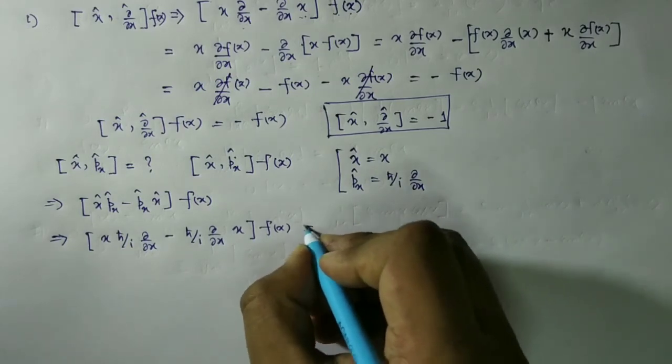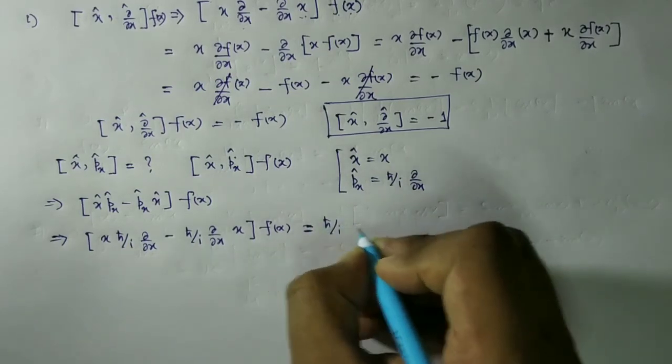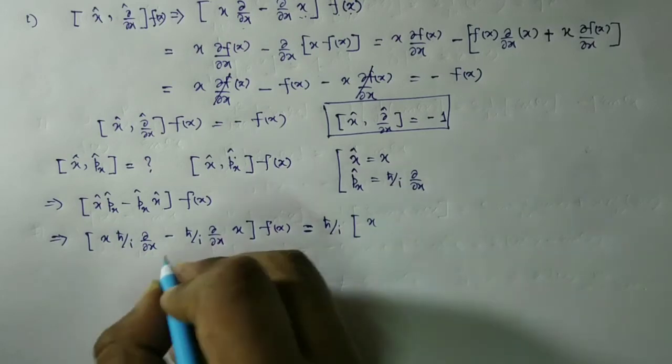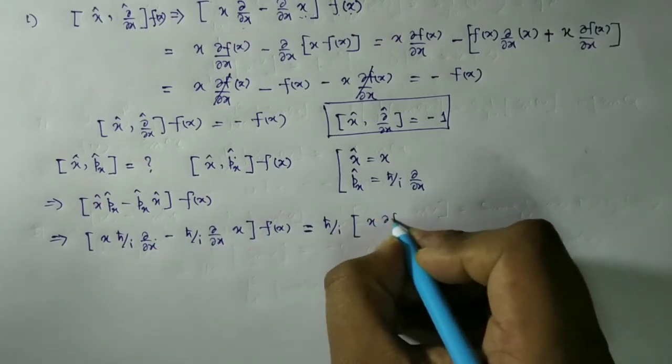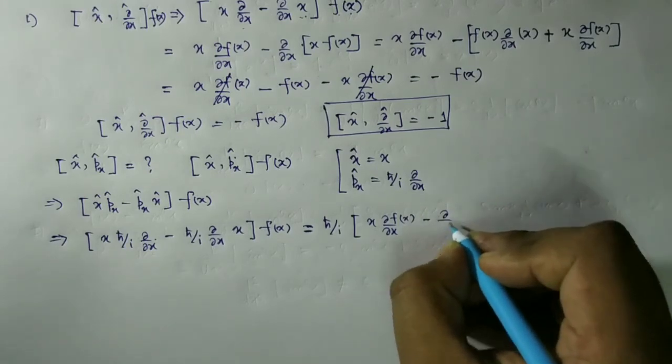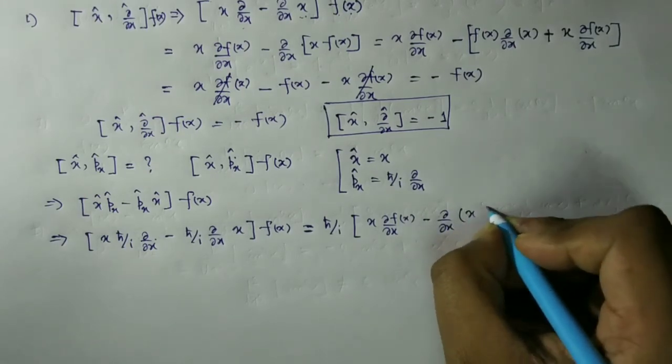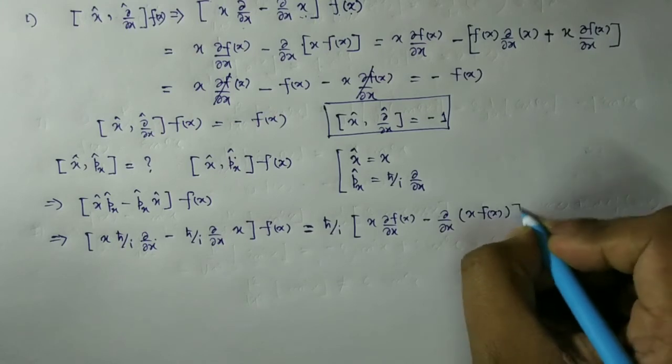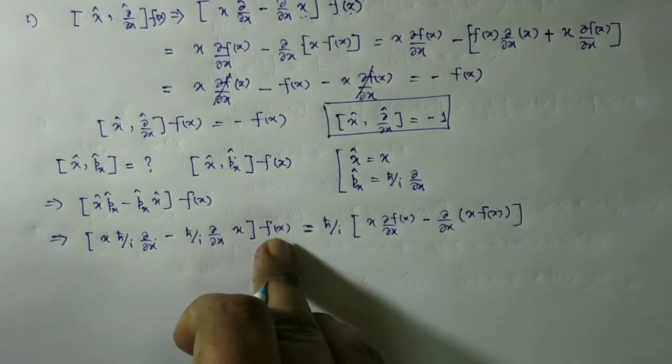Now if we take ħ by i common, we have x del f del x minus del x of x f(x), because x is there.